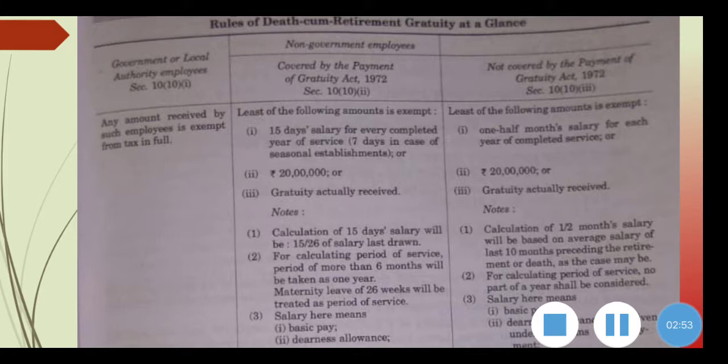Second item is the notified limit, that is rupees 20 lakhs, and third one is the actual amount of gratuity received. You know that salary has different meanings for different purposes in income tax. Here salary means basic salary and DA. Okay, we can move to the solution now.